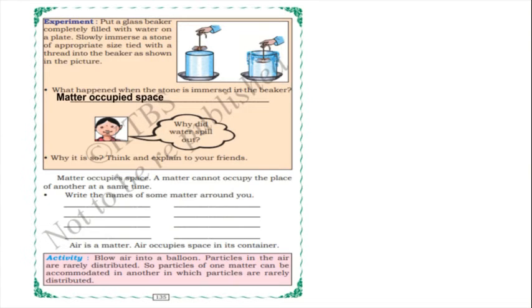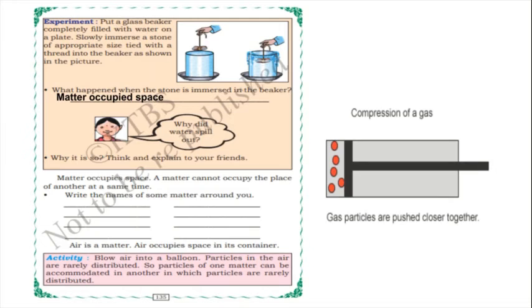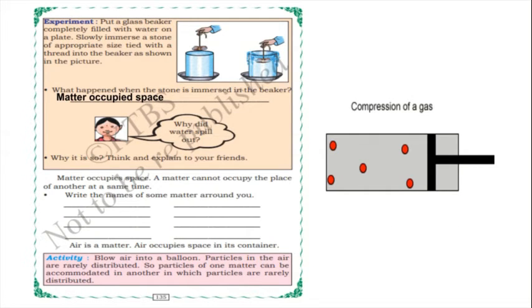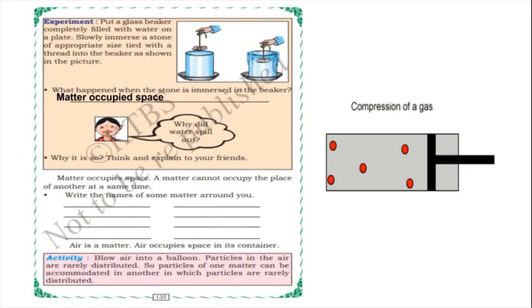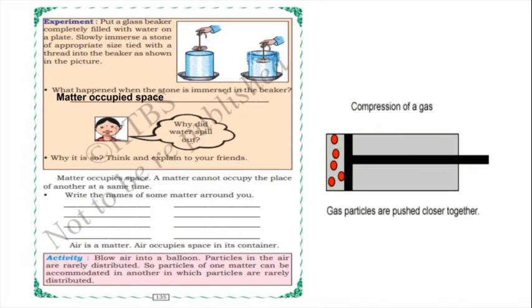So here we have written that matter occupies space, and here you can see the compression of a gas, children, isn't it? Yes, when we blow the air, gas particles are pushed close together. Initially the particles were rarely close together.